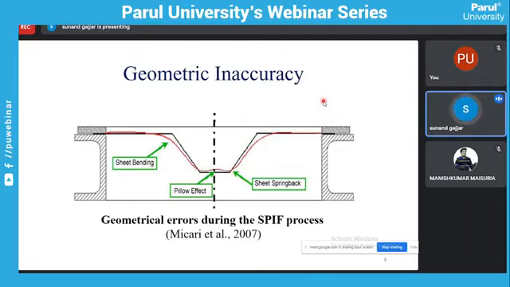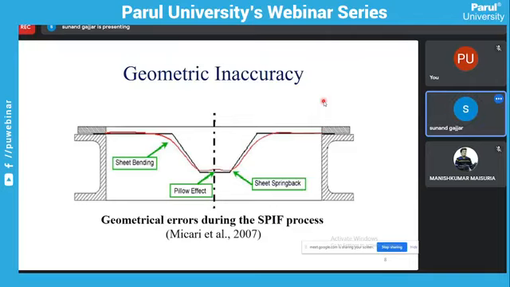Why is the shape changed after we unclamp the part? Because residual stresses are generated when we unclamp the part from the fixture, right? So because of the residual stresses there is some inaccuracy we can observe on the geometric shape.